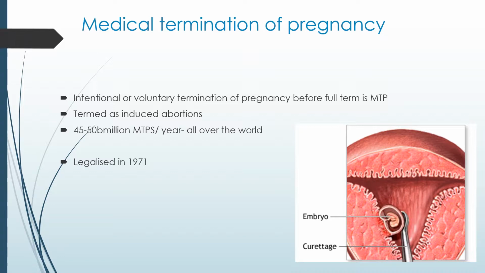Whether to accept or to legalize this MTP or not is being debated in many countries, due to emotional, ethical, religious and social issues involved in it, because even the fetus has life, and sometimes it is illegal, that means to kill a baby.